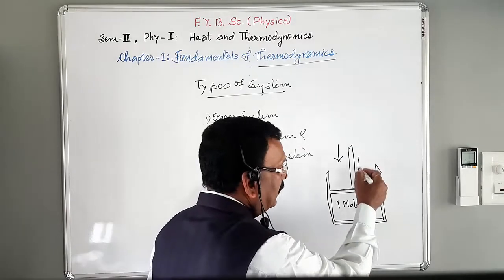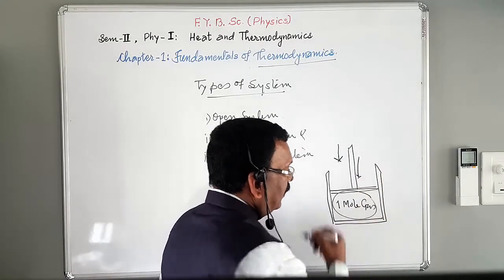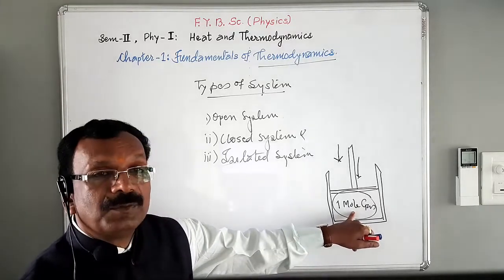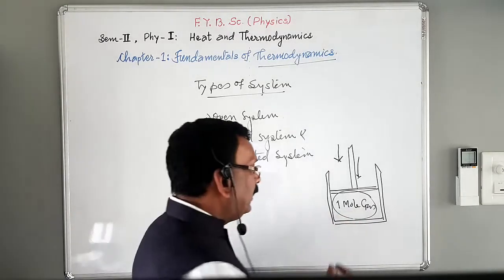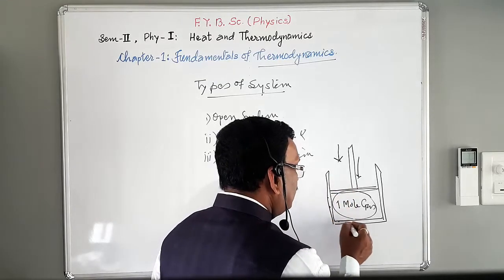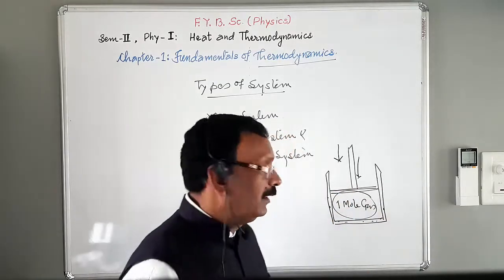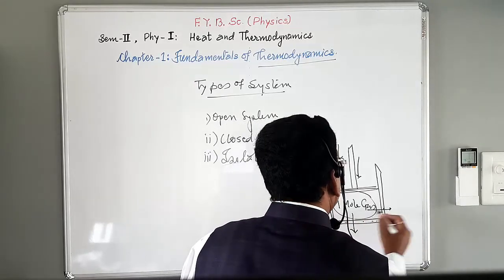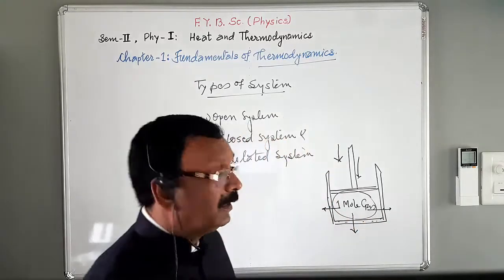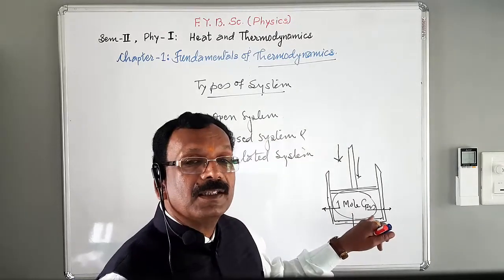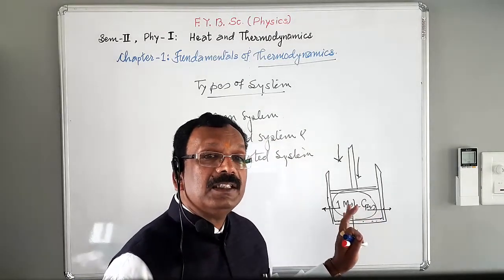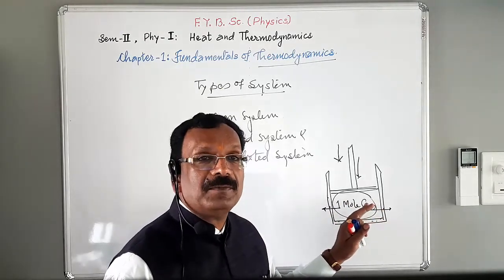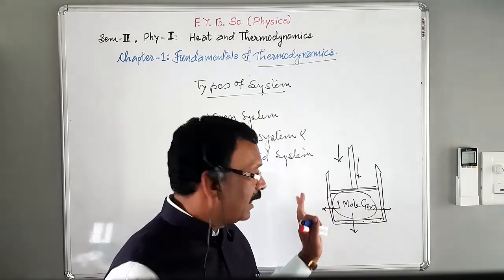The piston moves in the inward direction, and compression of the gas takes place. If the walls of the cylinder are perfectly conducting material, then heat energy can be transferred. Here only exchange of energy is possible, but matter cannot be exchanged between system and surrounding.